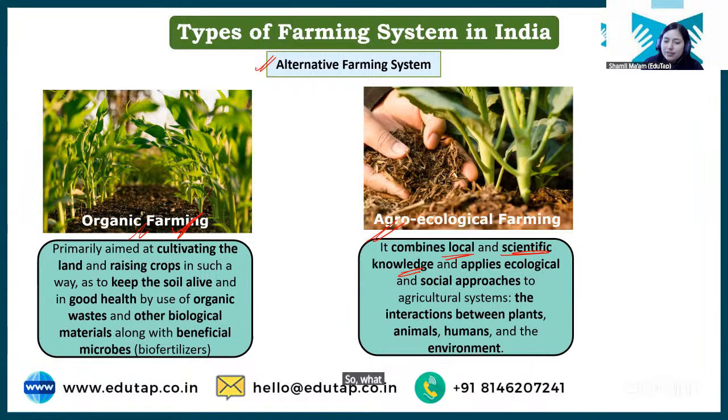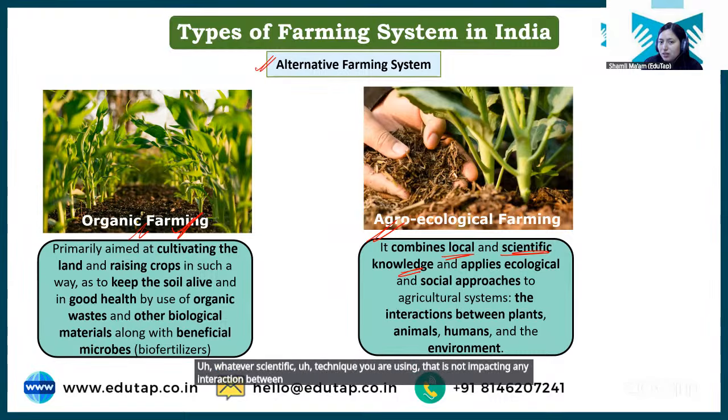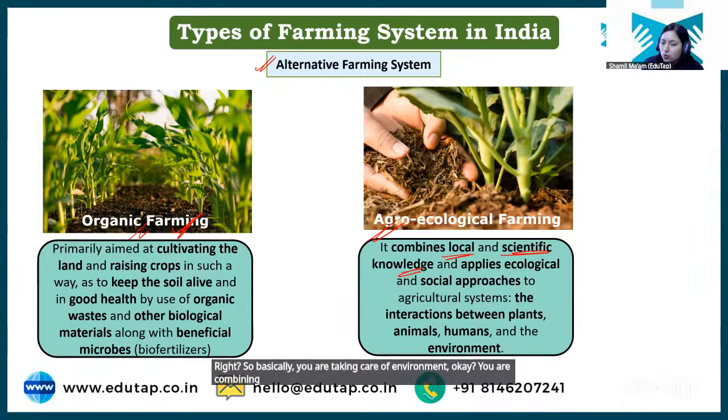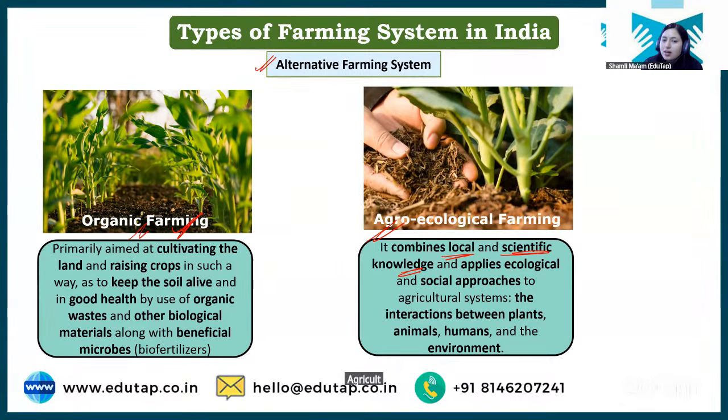So what you have done is utilized that local knowledge along with some scientific knowledge in such a way that whatever scientific technique you are using is not hampering any ecological interaction, right? So basically you are taking care of the environment. You are combining the local knowledge and scientific knowledge and then doing the agriculture, keeping all the ecological interactions in mind.